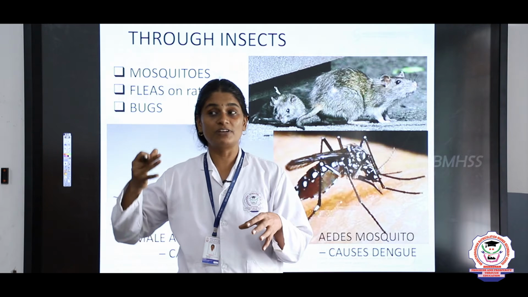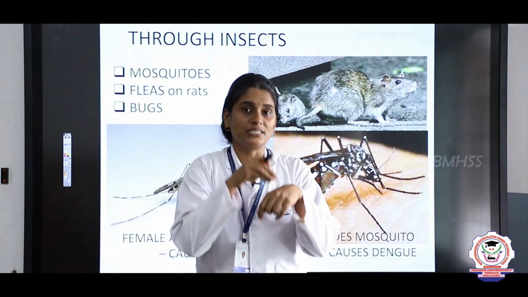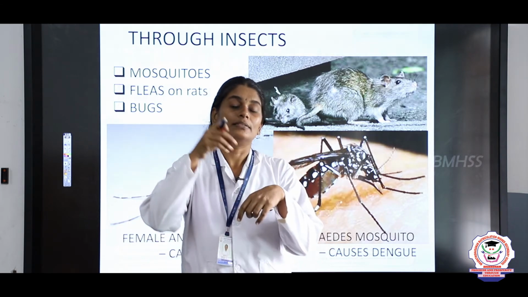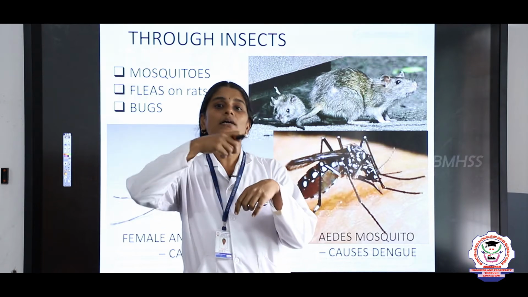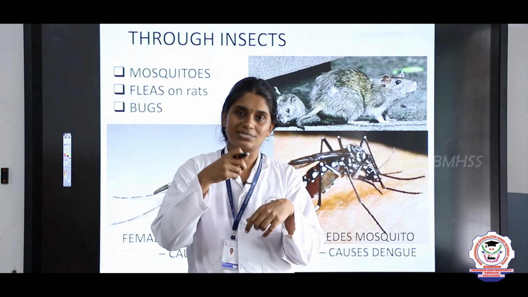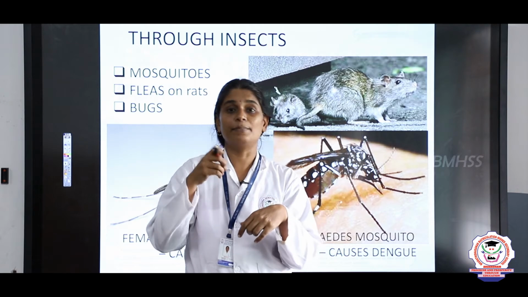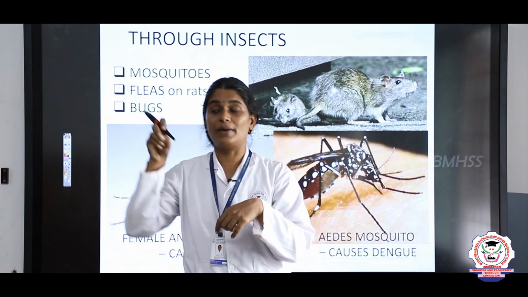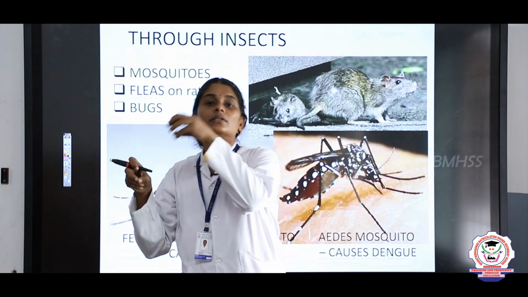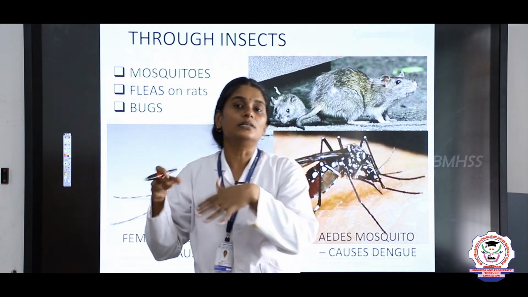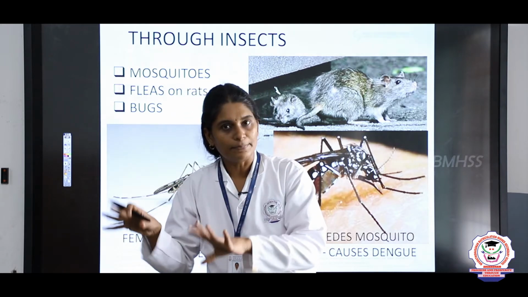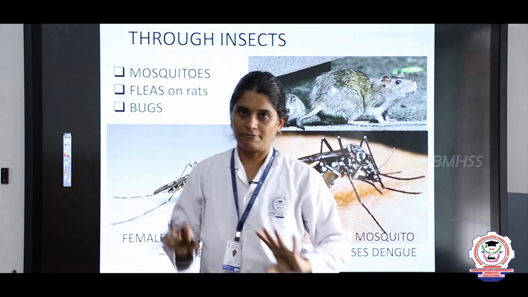When a female Anopheles mosquito bites a person with malaria, the mosquito carries the protozoa which causes malaria, and when that mosquito bites a healthy person, the mosquito injects the germs into the healthy person and he gets infected.